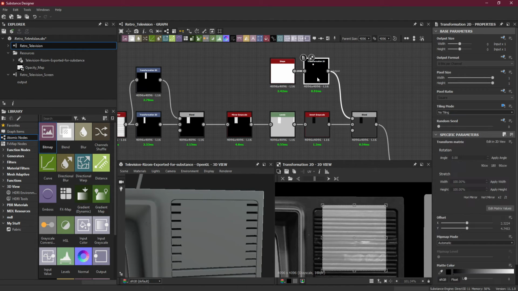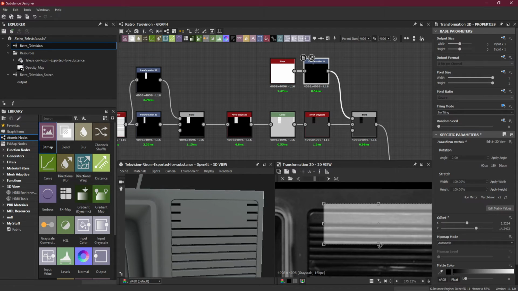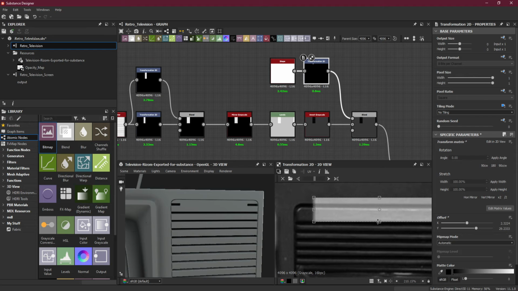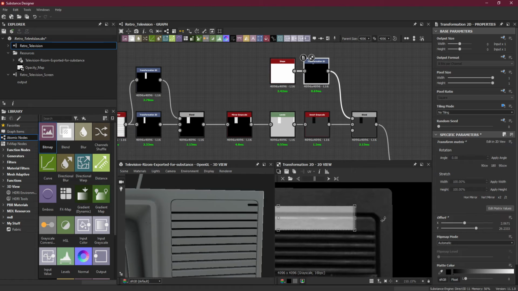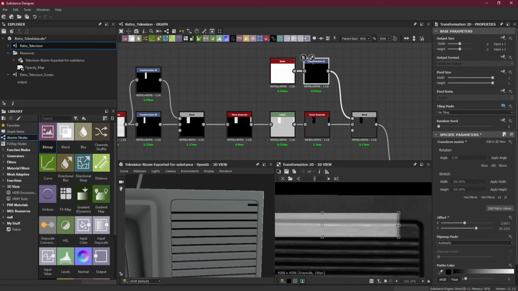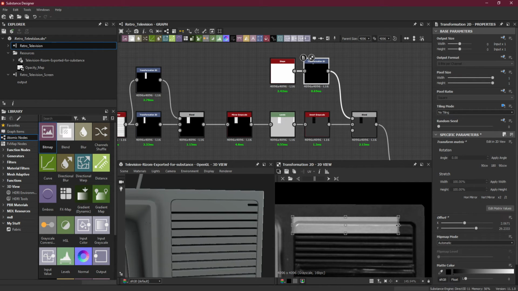I will take this transform 2D, scale it so it reaches that part. Somewhere here. Width also. And oops. Let's put it in the center and then scale it. Okay, now it's fine.